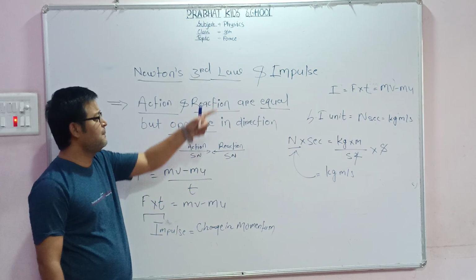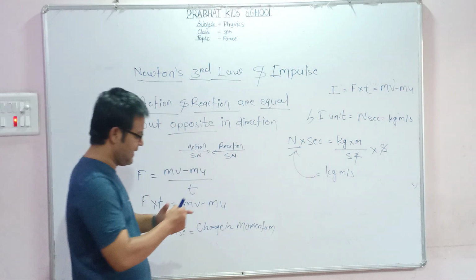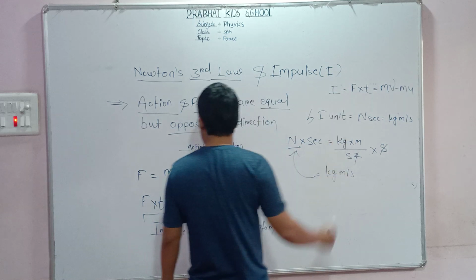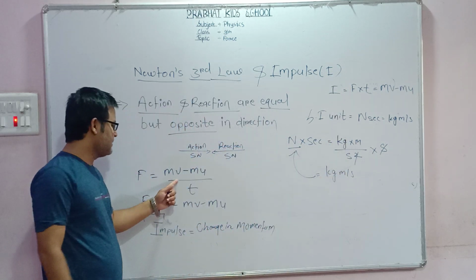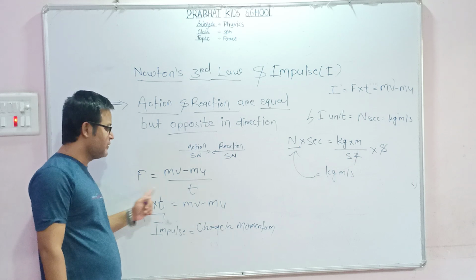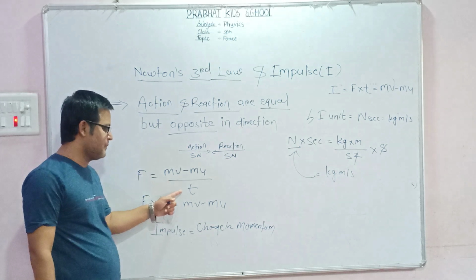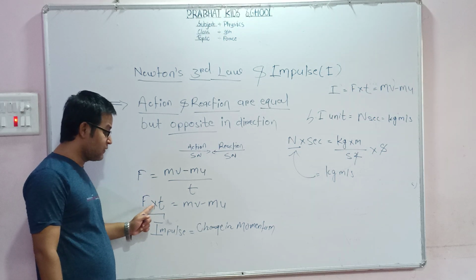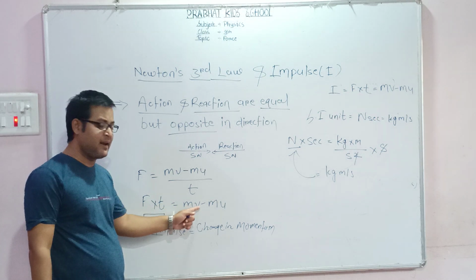Another concept is impulse. Impulse is denoted by I. And yesterday we learned the change in momentum per unit time is equal to force. Force is equal to change in momentum upon time. If I transfer t here, it becomes F into t. So force into time is equal to mv minus mu.